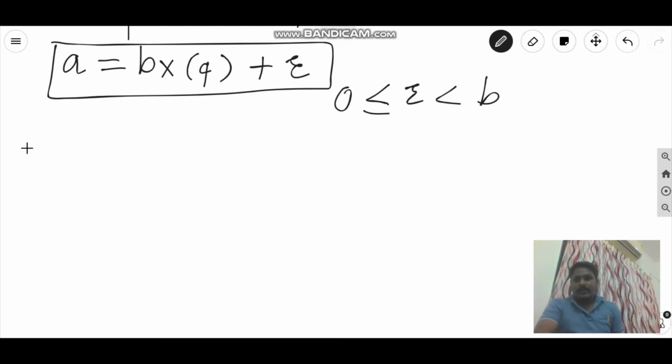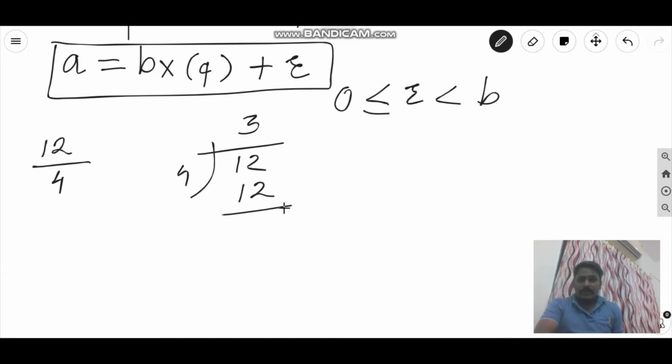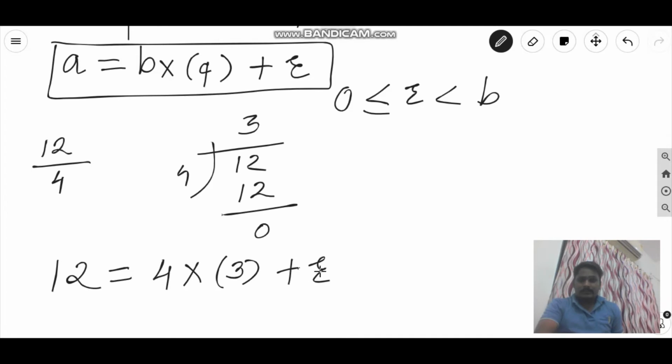For example, suppose I am dividing 12 by 4. If I take 12 divided by 4, 4 threes are 12, and here the remainder is 0. So I will express 12 as 4 times 3 plus r, where r in this case is 0.